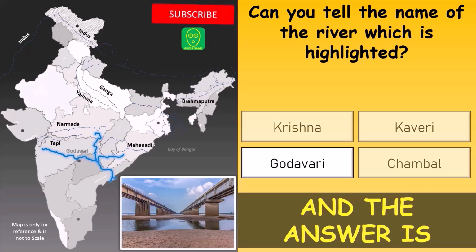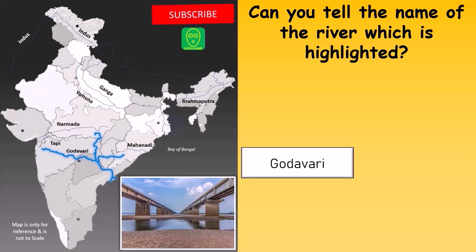And the correct answer is Godavari. River Godavari rises from the Western Ghats in Nashik. It is joined by several tributaries, and its drainage system is the largest among the peninsular rivers. This river is also known as Dakshin Ganga.